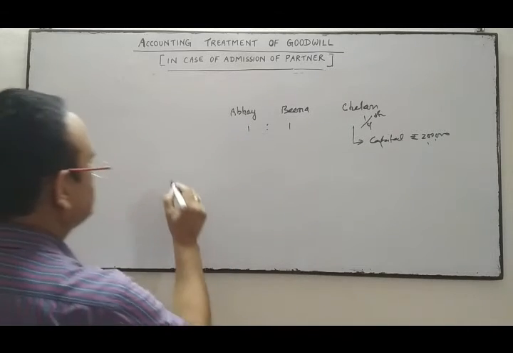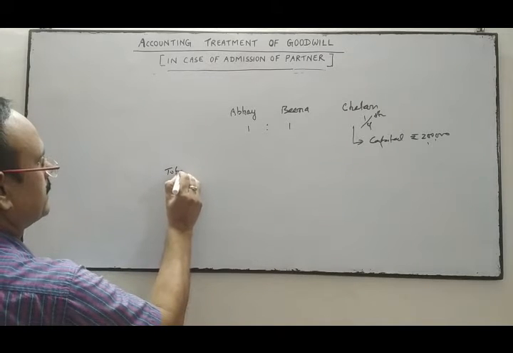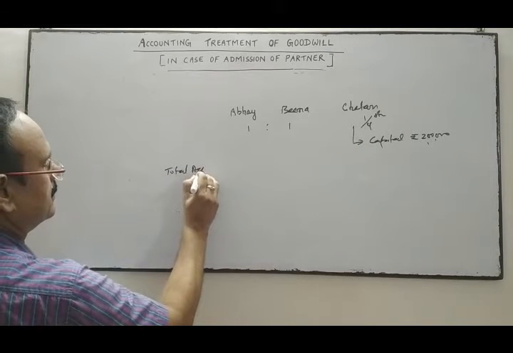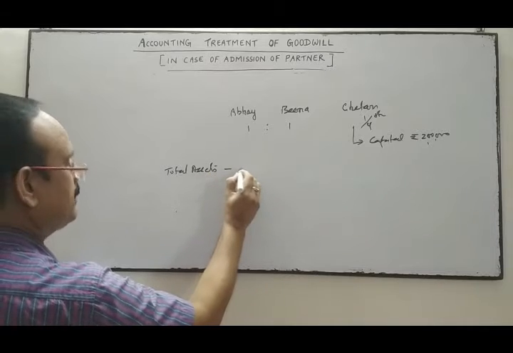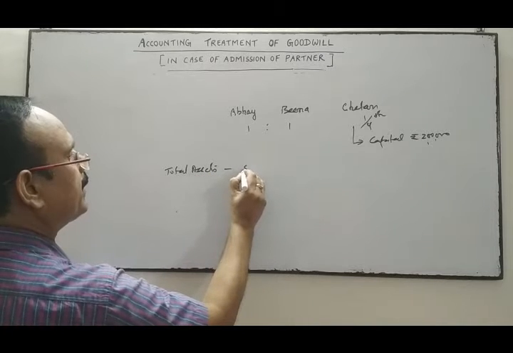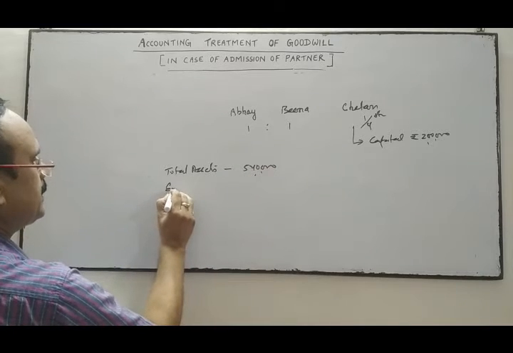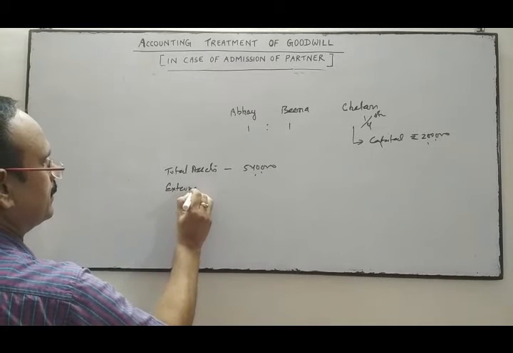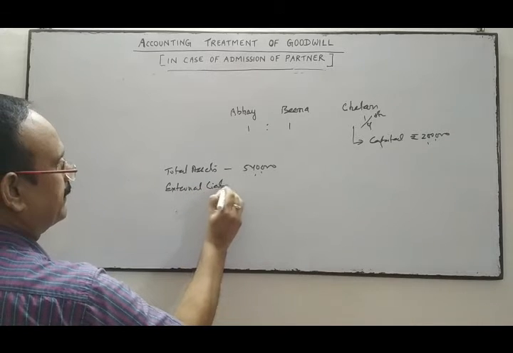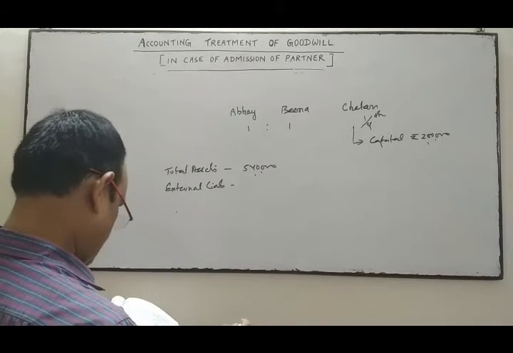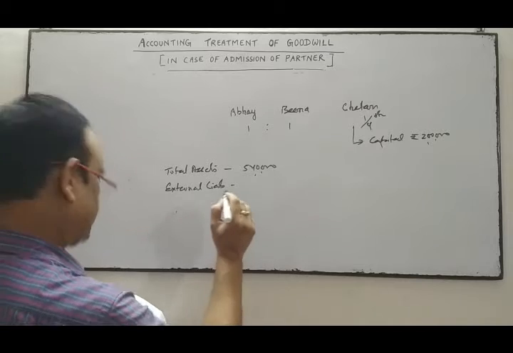The total assets of the old firm are given as 5,40,000 and the external liability is given as 1 lakh.